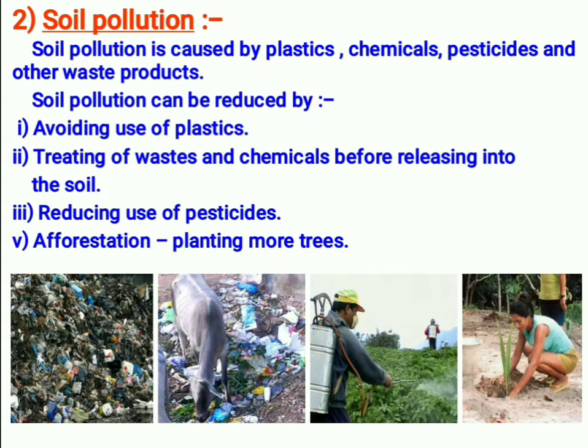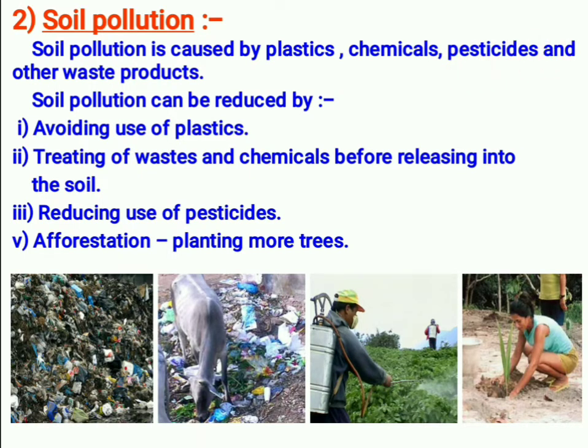Next is soil pollution. Soil pollution is caused by plastics, chemicals, pesticides, and other waste products. When you think about soil, you know that soil is like a sponge. If you add water, it will absorb. If you add chemicals, it will absorb. If you add any oil or any materials, it will absorb.